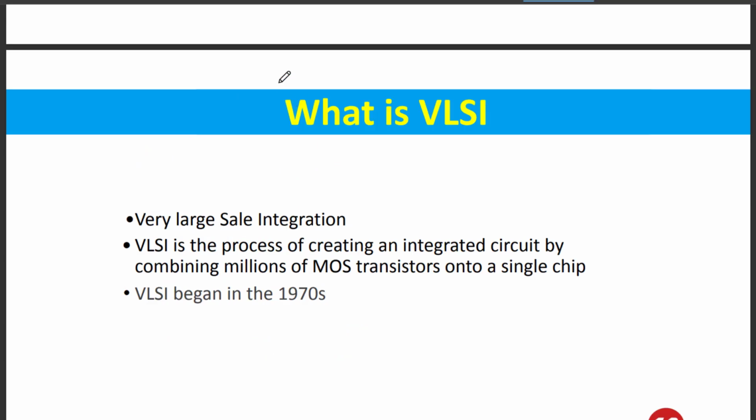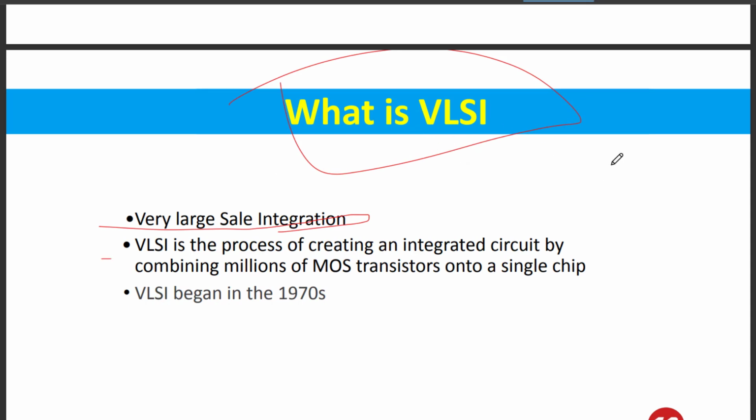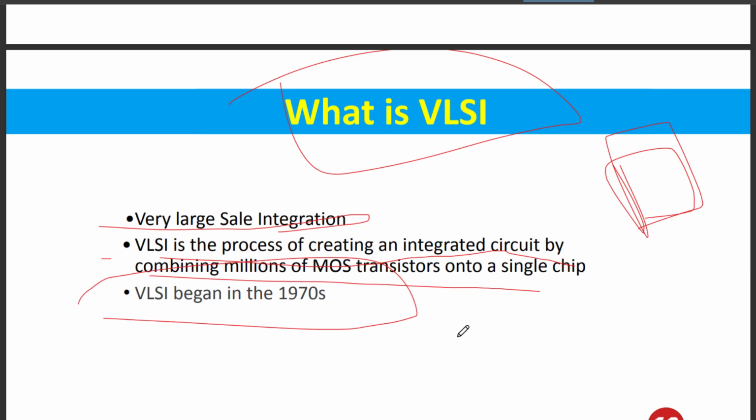So let's see what is VLSI. VLSI is the full form of very large scale integration. So basically, it is the combination of billions and trillions of transistors into a single chip that is known as the IC. If you see the definition of VLSI, VLSI is the process of creating an integrated circuit by combining millions of MOS transistors into a single chip. And it began in the 1970s.